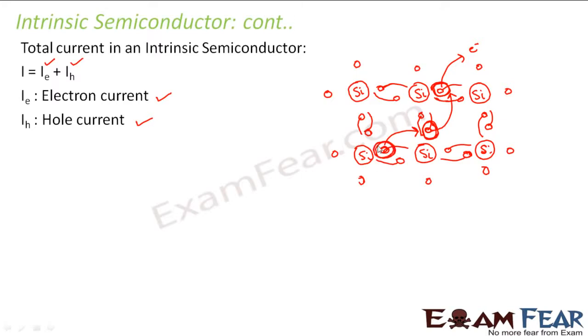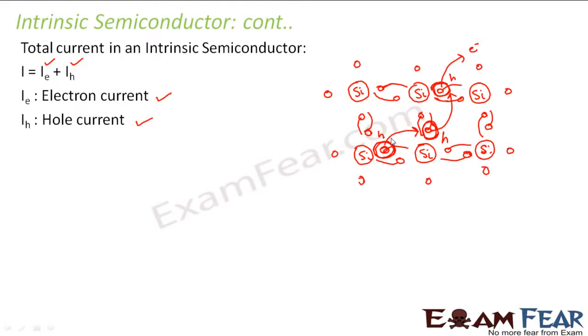So what is happening? Initially the hole was here, then here, and then here. In other words, this is the movement of the hole. The hole is moving from 1, then 2, then 3, and so on. So this movement of holes constitutes the hole current.